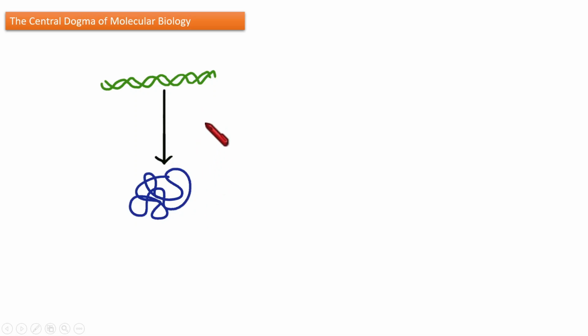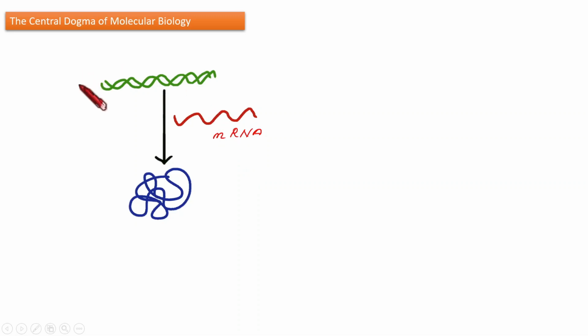What is that intermediate? That mediator is an RNA, that is mRNA. So, from DNA, a protein is forming through the intervention of a mediator nucleic acid, that is mRNA.